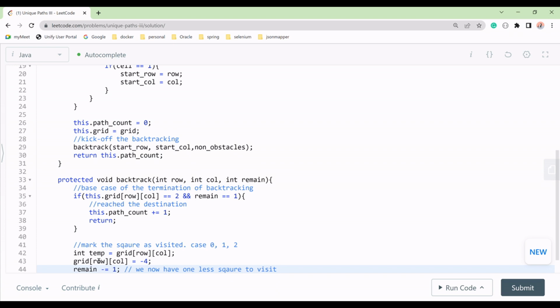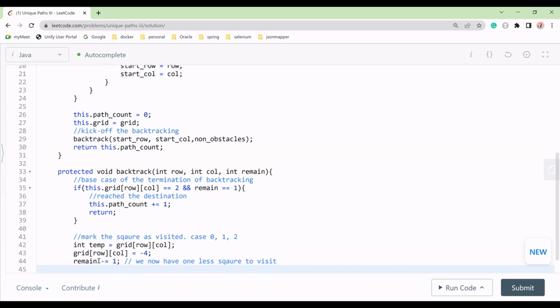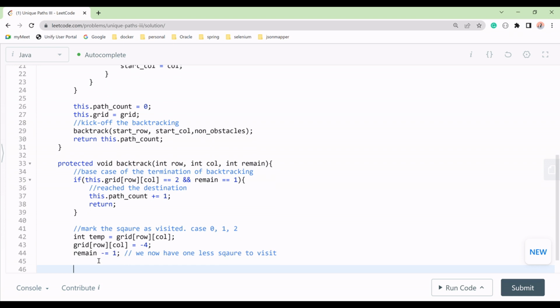Okay, and we have to explore our 4 potential directions now. So in the next step we will explore the 4 potential directions around, as you can see.